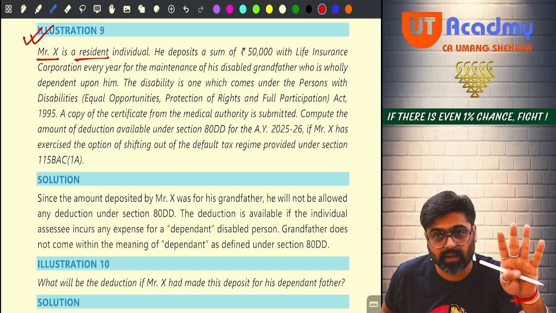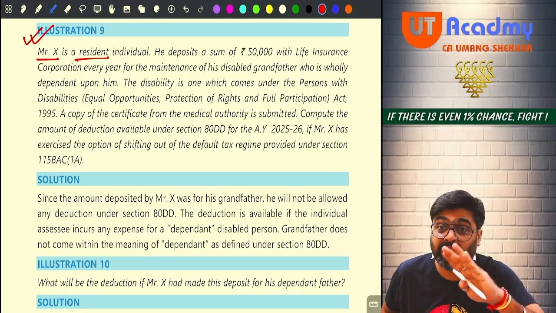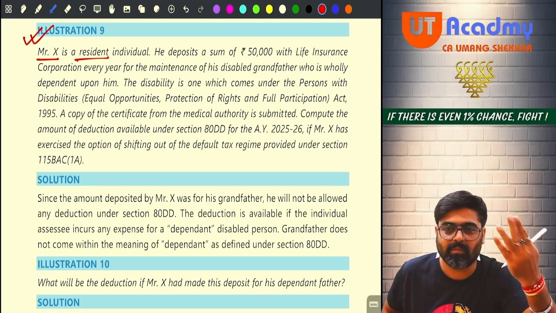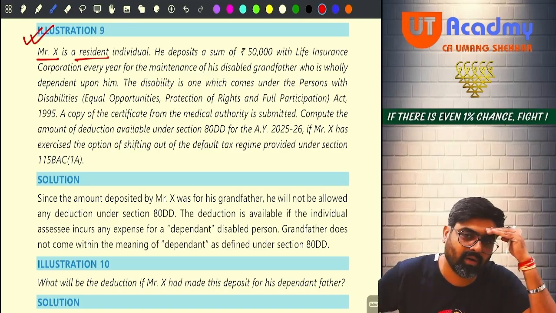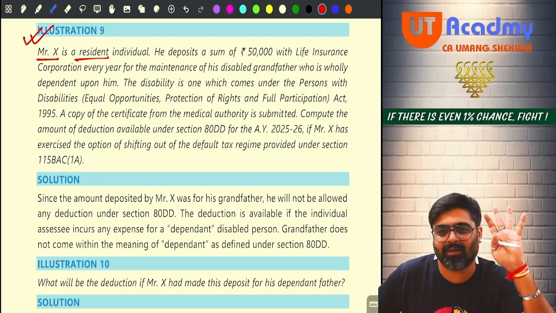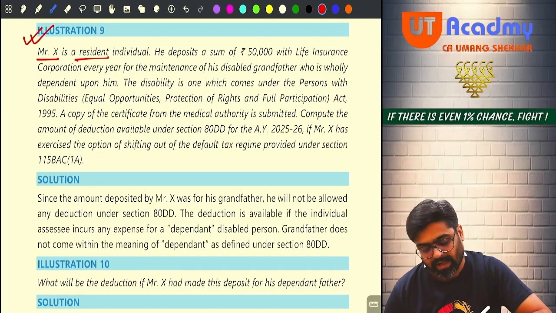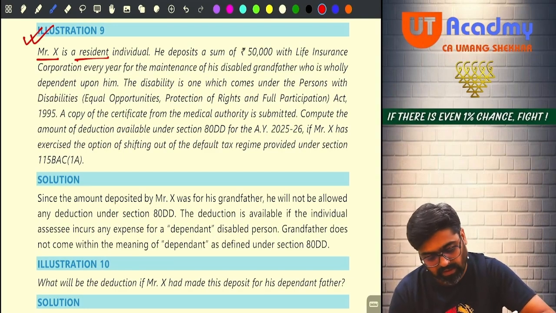So don't get manipulated, be very sane in the examination. You don't have to commit such silly errors. When you will come out of the exam, you will think that, oh my god, deduction was not available, still I took the deduction. 2 marks gone. Getting my point? This should not be your feeling coming out of the exam. Now pay attention. X is a resident, so X is an eligible person.